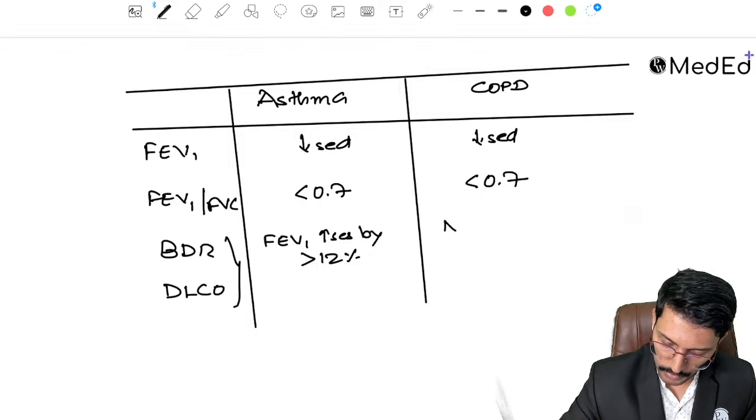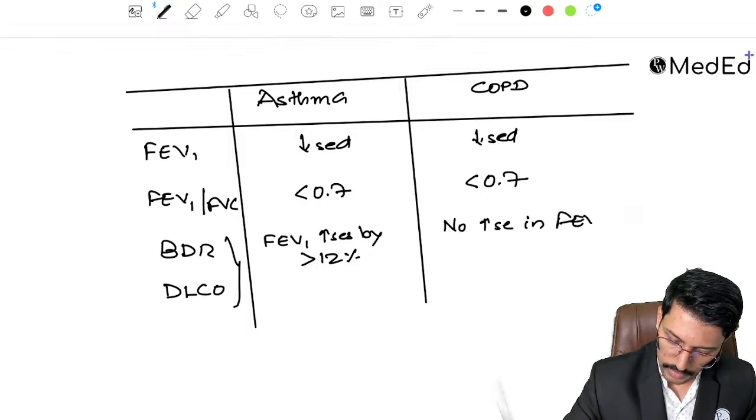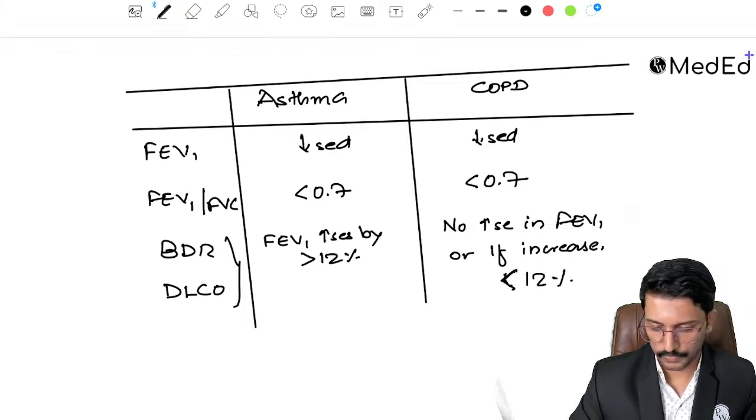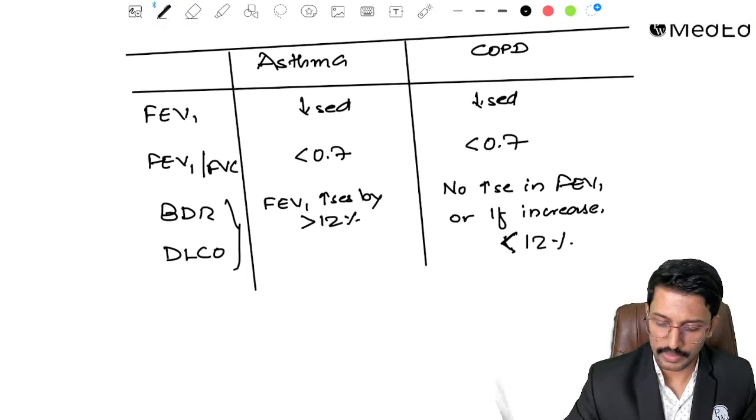In case of COPD, there is no increase in FEV1, or if an increase happens, it is less than 12%.